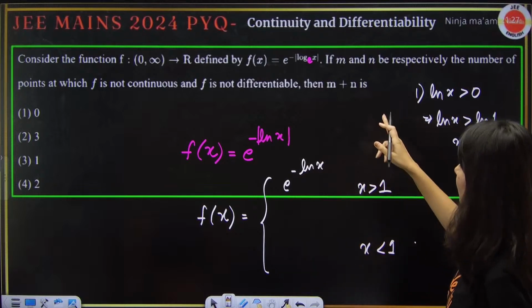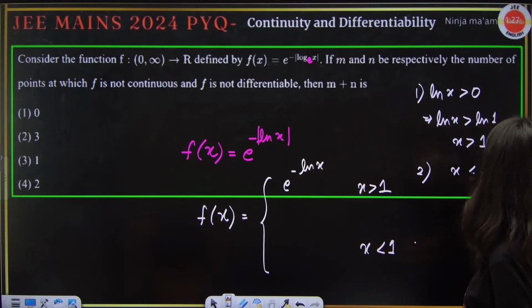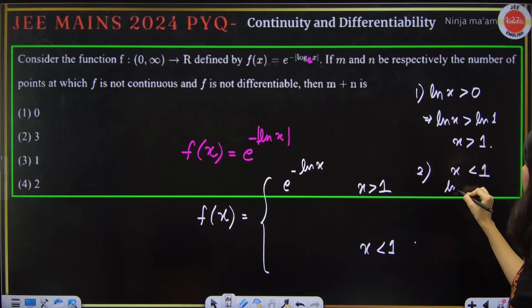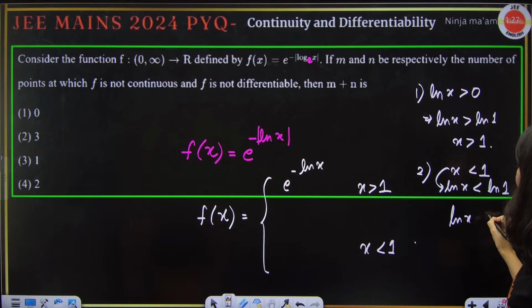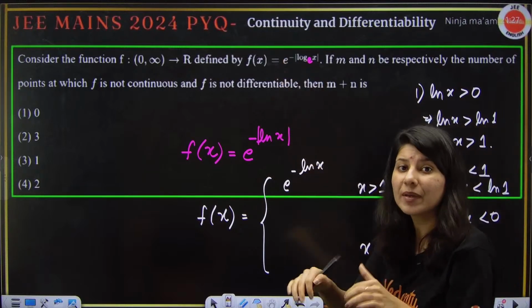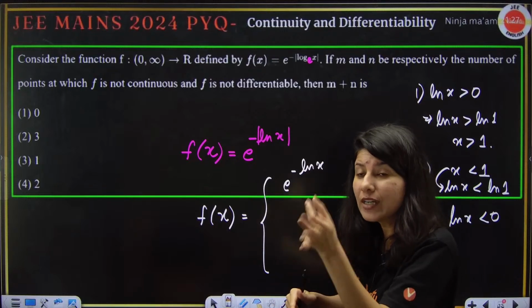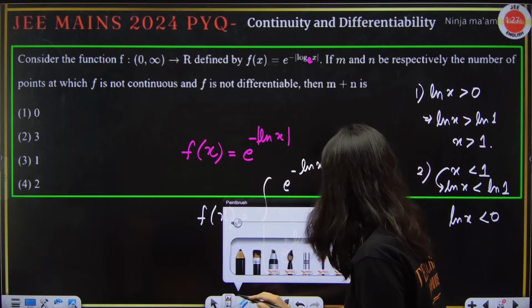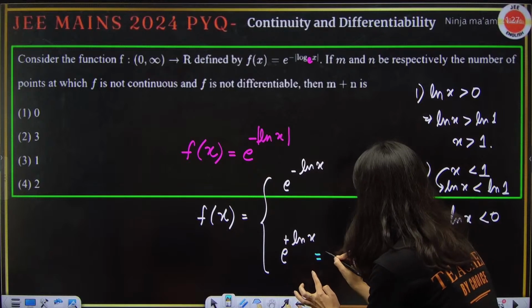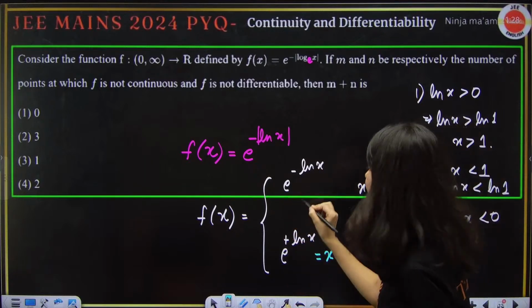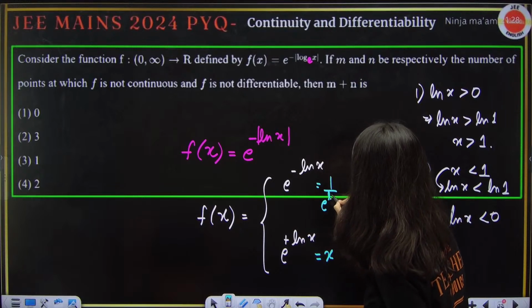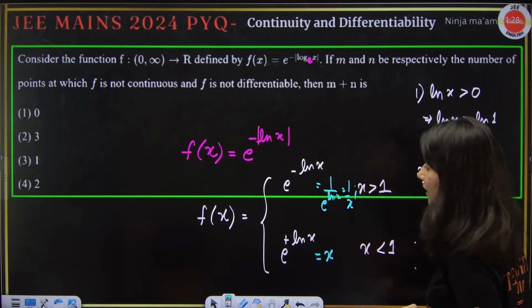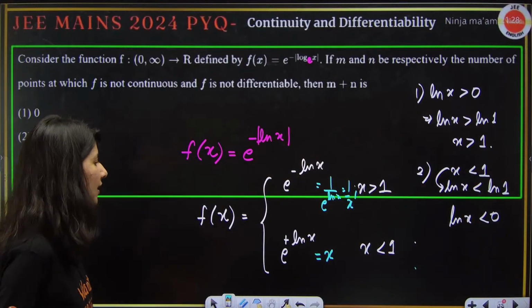So if your x is less than 1, then what will happen? Your log x will be less than log of 1. So log x will be less than 0. When log x becomes negative, the modulus will open with a negative sign. So e raised to power minus of minus log x. If you understand, e raised to power ln x is x, and e raised to power minus ln x will become 1 upon e power ln x, and this is 1 by x. Okay.